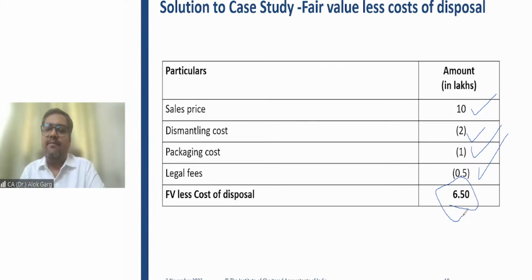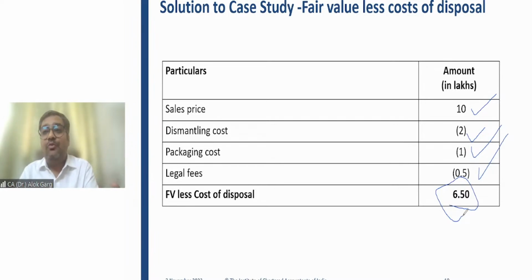And that is why we need to advise the CFO that we should not compute the value in use, because we already have the fair value less cost to sell. It is more than the carrying value, and hence there is no question of impairment. Hence the company should not go into the detailed calculation of value in use.